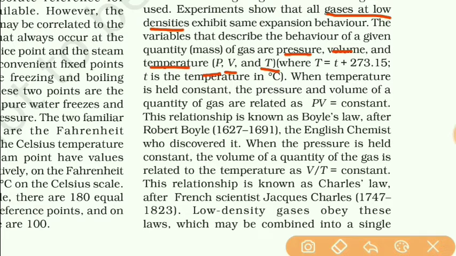Now students, some relations are given here. Robert Boyle gave a relation known as Boyle's law. He said that pressure into volume remains constant. That is, at constant temperature, P into V is constant. This is Boyle's law.